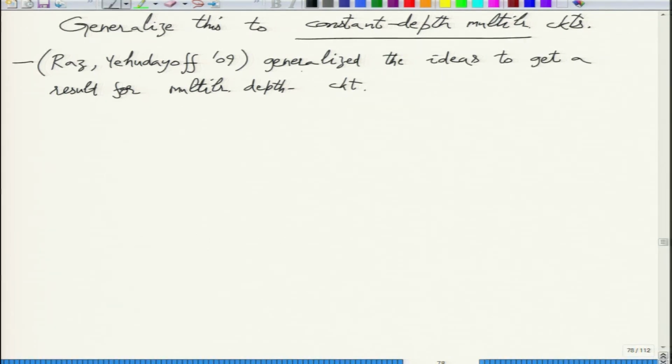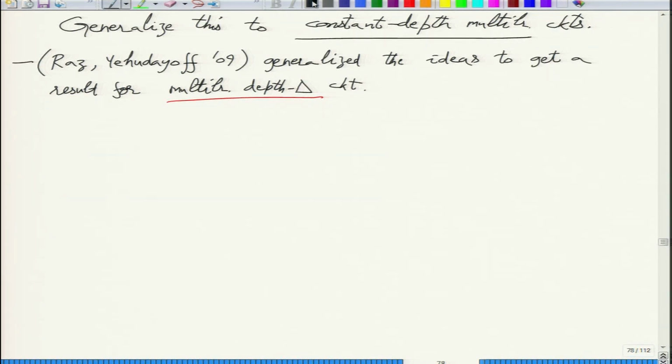Depth 3 we have done, but they generalized Raz's original ideas to constant depth, so delta will be some absolute constant.